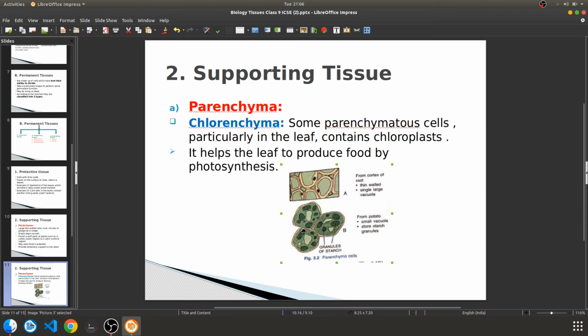Here they have given the figure. See, these are the large vacuoles. This grey color they have shown is the vacuole, and the black color is the nucleus of these parenchyma cells. Now this green color that is filled in is chloroplast, and that is called chlorenchyma, isn't it?